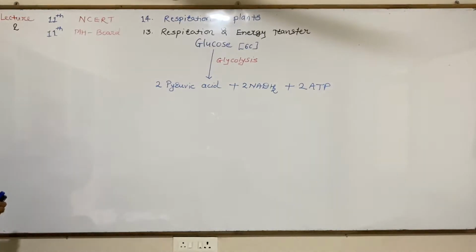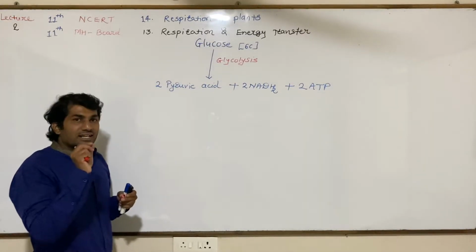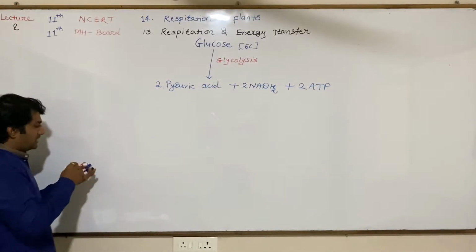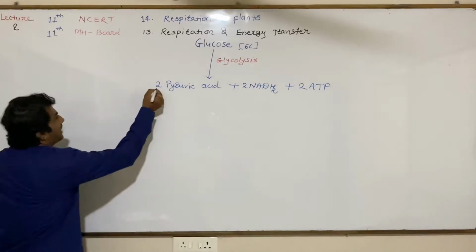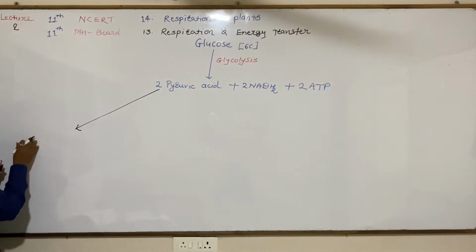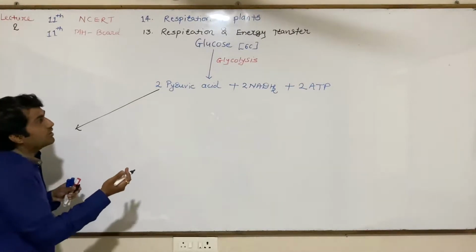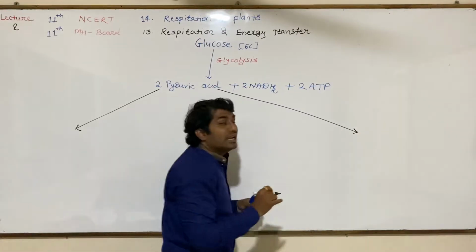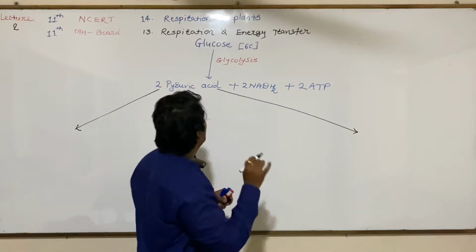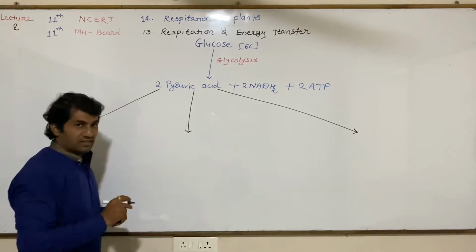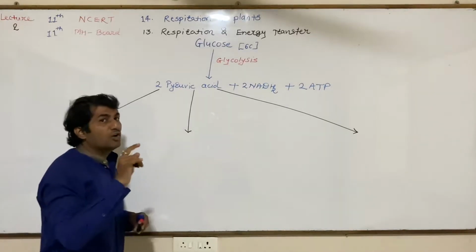So what happens with the pyruvic acid now? Pyruvic acid can be converted into either ethyl alcohol, or lactic acid, or acetyl coenzyme A. So these are the three fates of pyruvic acid.